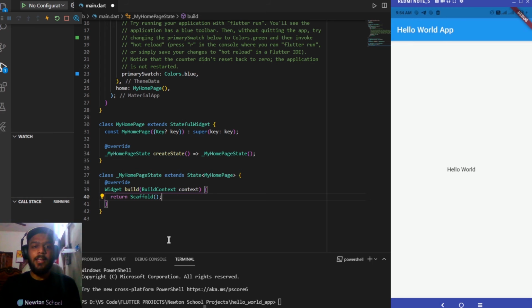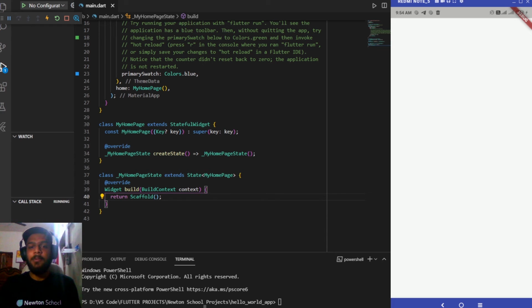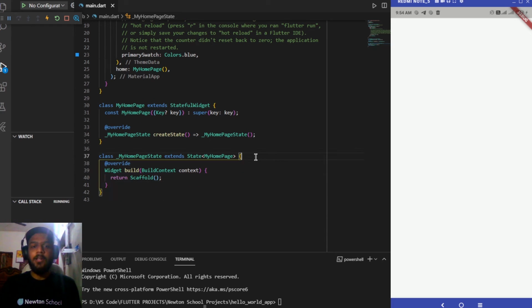So you can see that the error has gone away. Now let me save it and show you how the app looks when we haven't added anything inside it. You can see over here that it is displaying a black screen. Now let's start working on the counter app.